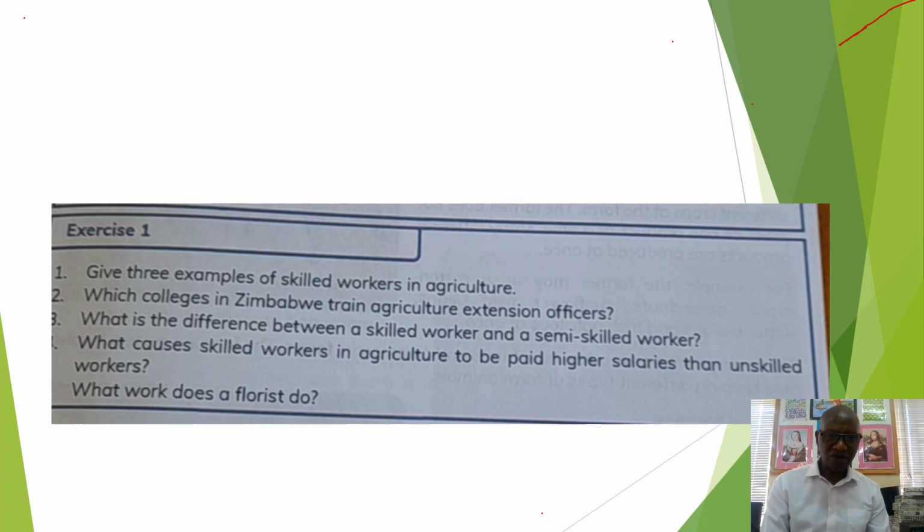Then number 4, it says what causes skilled workers in Zimbabwe to be paid higher salaries than unskilled workers? Of course, it's because of the training that they would have actually undergone. So because they are trained, they have more skills, they are paid higher salaries than the unskilled workers, because unskilled workers do not have any training. What does a florist do? We've answered that one. We said he cuts and sells flowers. So those are some of the questions that may be part of any examination that we are going to come across regarding this area, careers in agriculture.